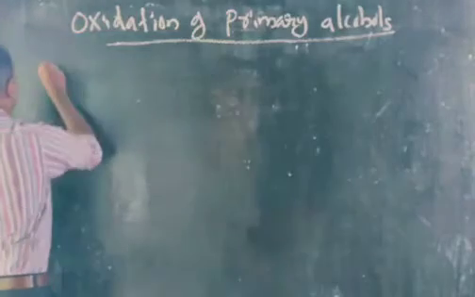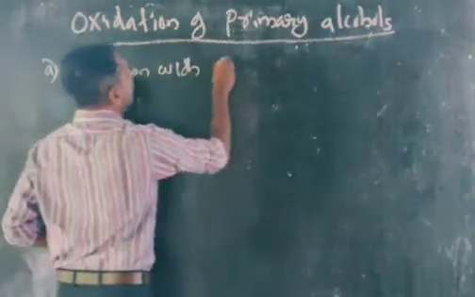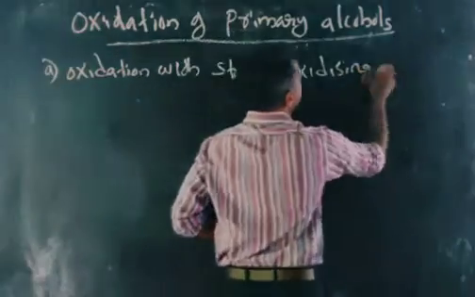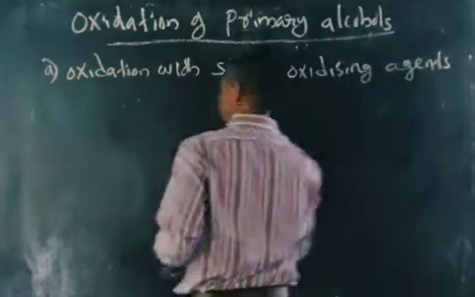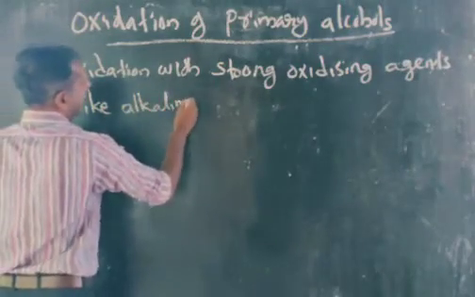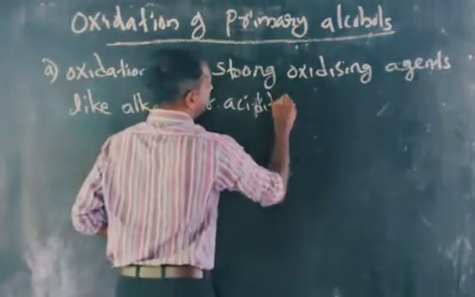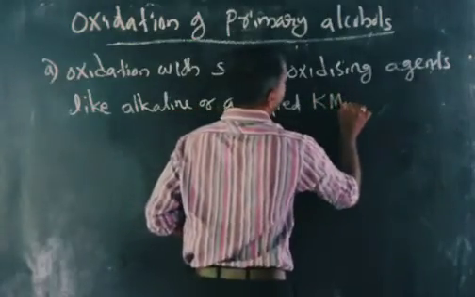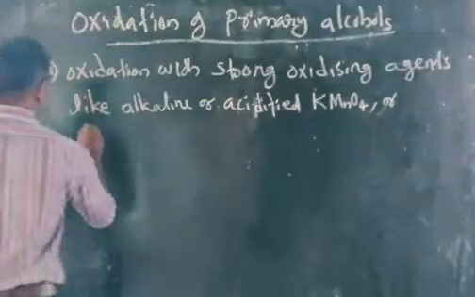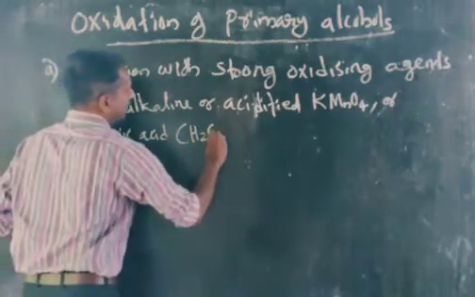First one is oxidation with strong oxidizing agents. Strong oxidizing agents like alkaline or acidified KMnO4, or chromic acid, H2CrO4.